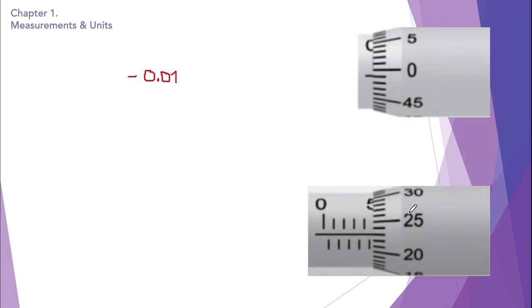Now here we have the reading of this micrometer screw gauge. So what is the reading? Firstly, we're going to read out the reading and then correct it. So the reading is 0, 0.5, 1, 1.5, 2, 2.5, 3, 3.5, 4, 4.5 and 5. So the reading is 5. This is where the main scale is actually ending. So the reading of the main scale is 5 and the reading of the fractional scale is 20, 21, 22, 23. 0.23 is the reading on the fractional scale. So we're going to add these two readings and we get the answer, which is 5.23.